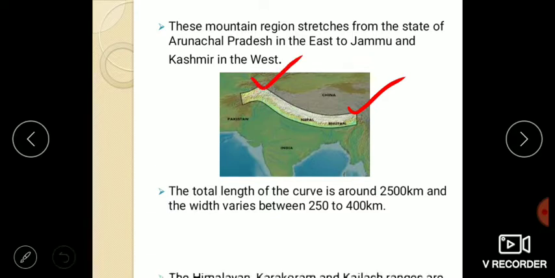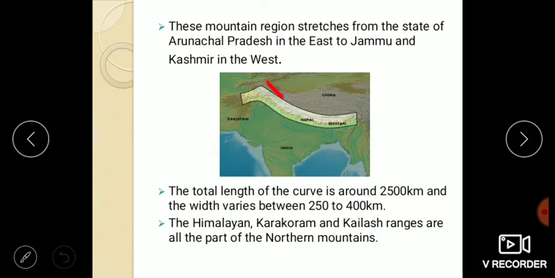The total length of this curve is around 2500 kilometers and the width varies from 250 to 400 kilometers. The Himalayan, Karakoram and Kailash ranges are all part of the Northern Mountains.